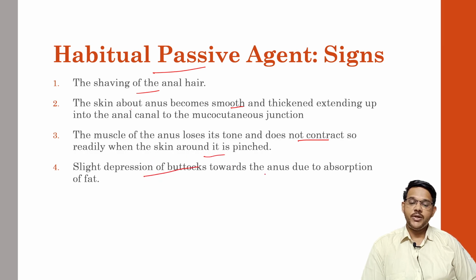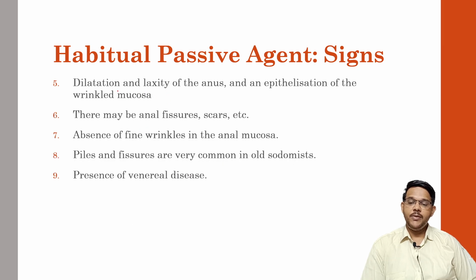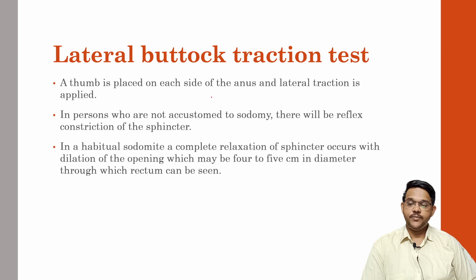There is slight depression of the buttocks towards the anus due to absorption of fat. Because of frequent intercourse, the fat near the buttocks will be reduced. Then there will be dilatation and laxity of the anus, and epithelialization of the wrinkled mucosa may be seen. There may be anal fissures, scars, etc. There may be signs of venereal disease. There may be absence of wrinkles in the perianal mucosa. Wrinkles will be absent. Piles and fissures are very common in the old sodomist.